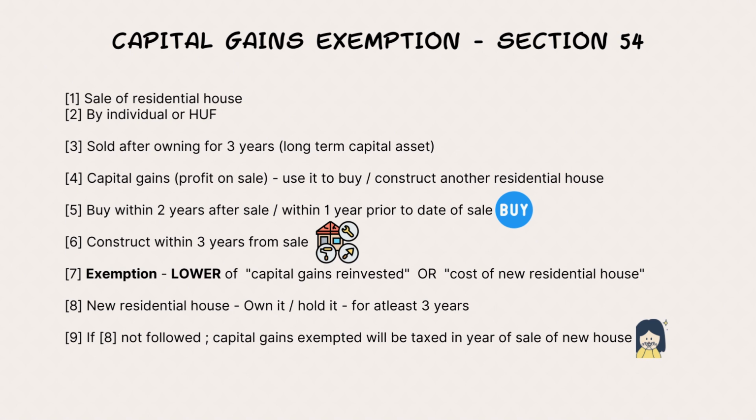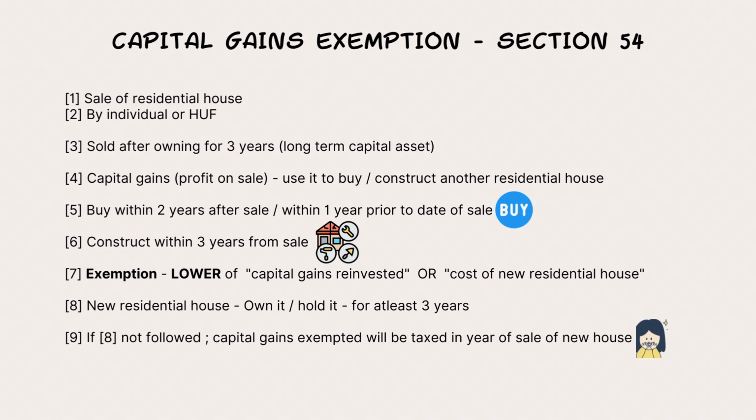Suppose he's constructing the house. Okay, law gives a little more time. Within 3 years from the date of sale, he should have constructed a new residential house. Now, what is the quantum of exemption if all these conditions are fulfilled? How much exemption does he get?